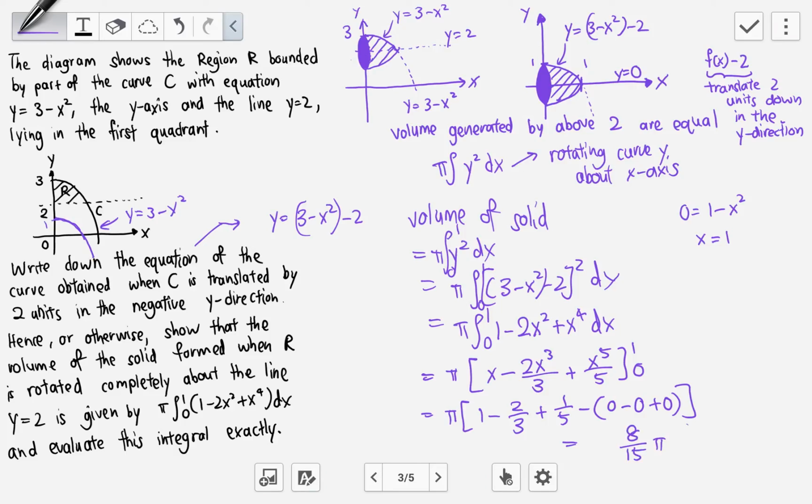So just let me check my working. 1/3 plus 1/5, try to be very sure when you are doing, because you don't want to lose marks based on carelessness. So 8 over 15 pi units cubed, because we are talking about volume here. Okay, that's it.